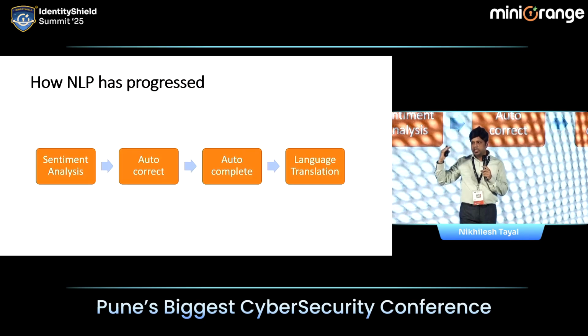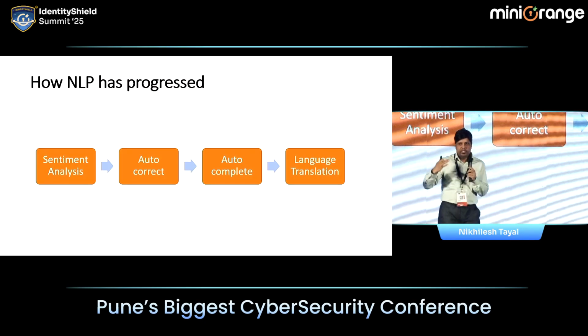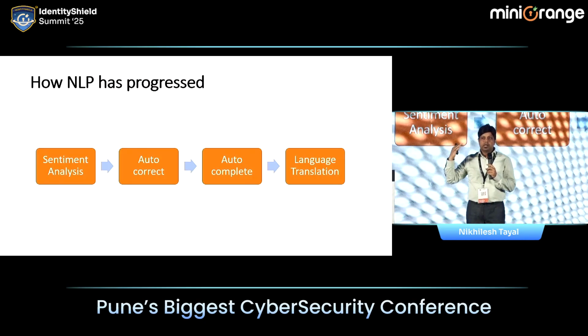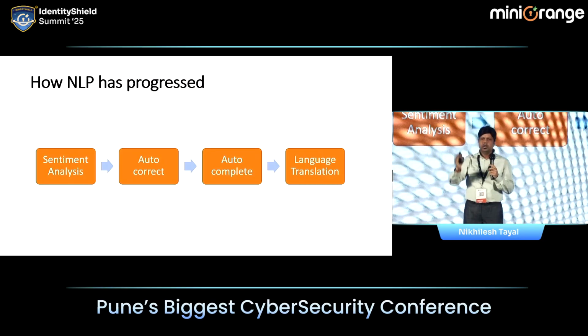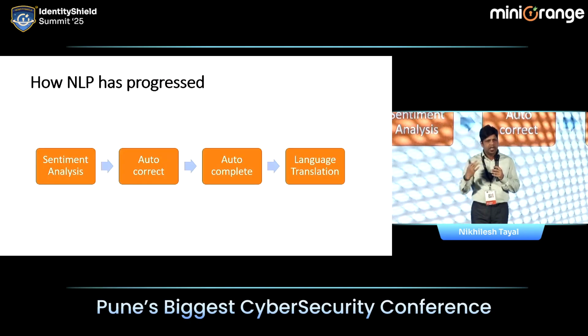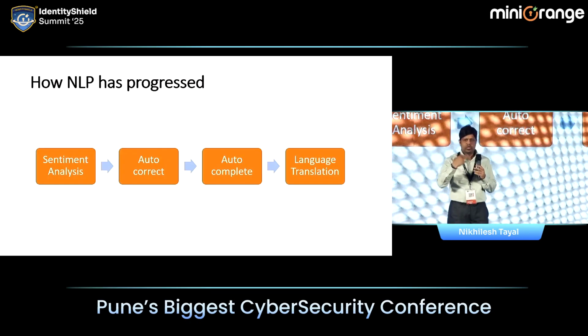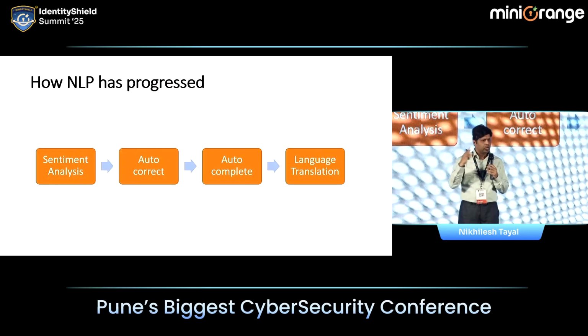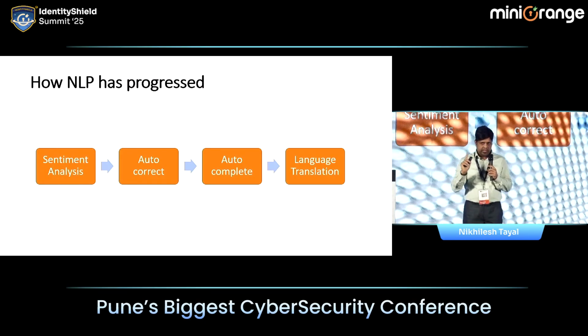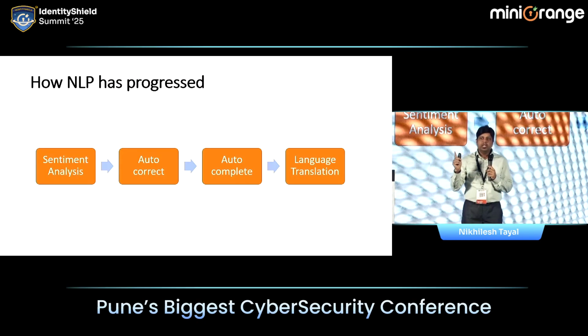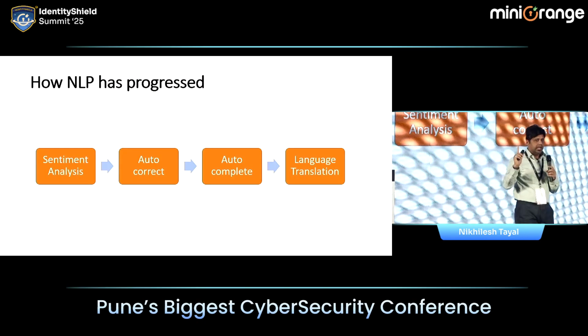So the model also learned sentences, and then came the use case of autocomplete that we use in our Gmail and Google Docs, right? And then models learned all the stuff, so they could translate all the languages, and then voice came, text to voice, voice to text, then Alexa, and all those things came. The point is, transformer came in 2017, and knowingly or unknowingly we have been using AI now.